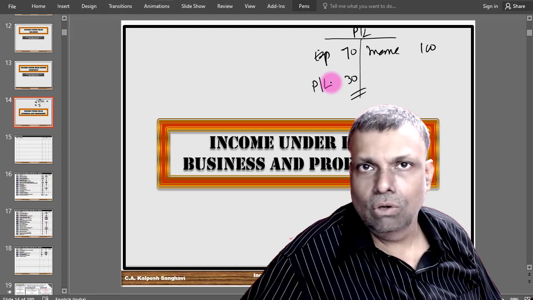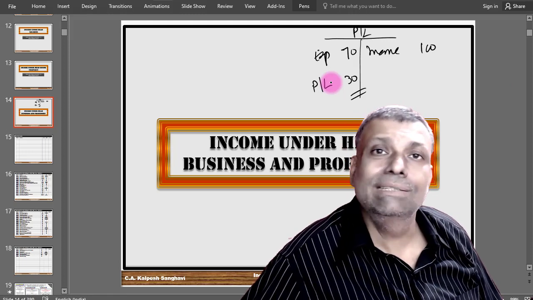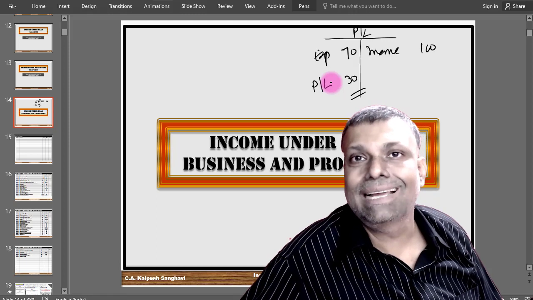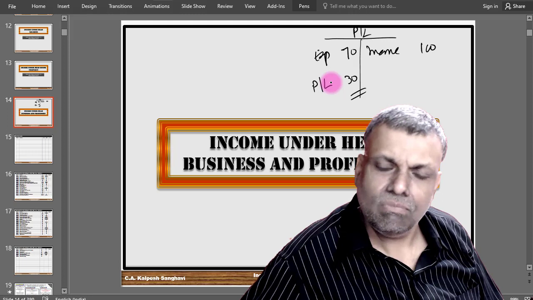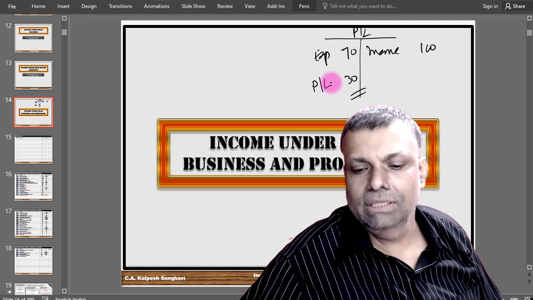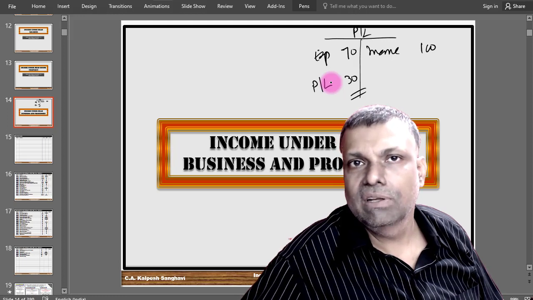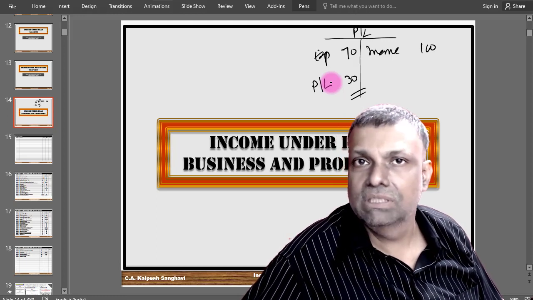Now, the taxation law also wants the profits, but we call it total income, or taxable profits. So our income tax business income is also doing the same thing: income minus expenditure, and what you get is a net income which will be subjected to tax under the head business and profession.